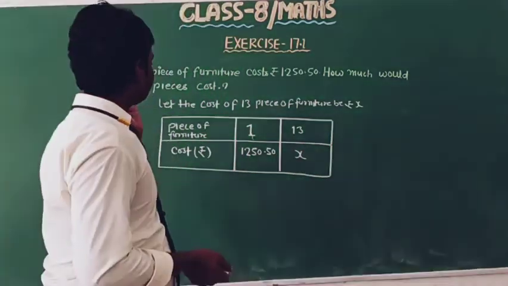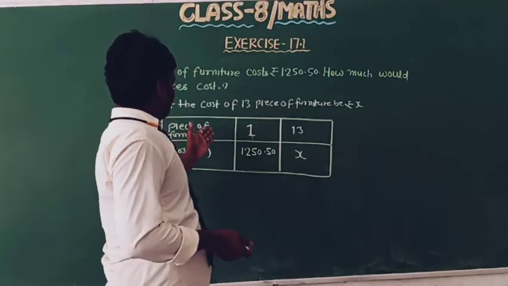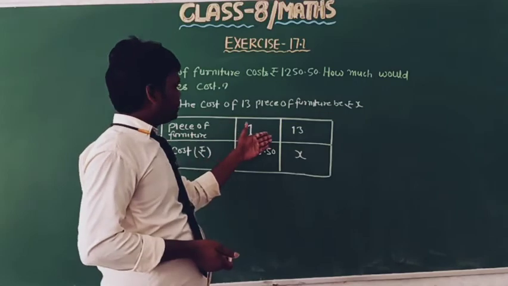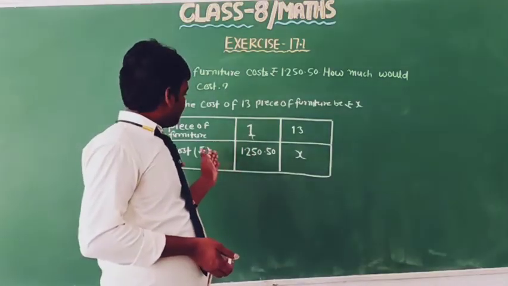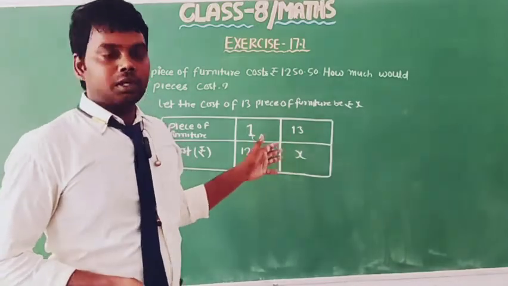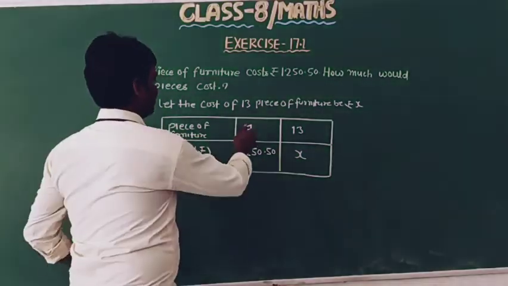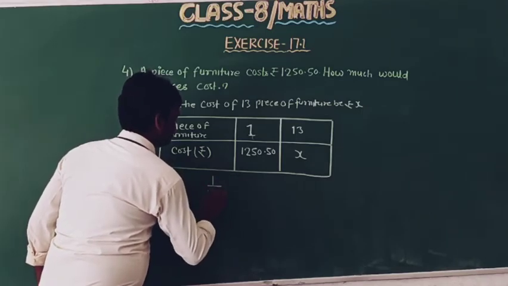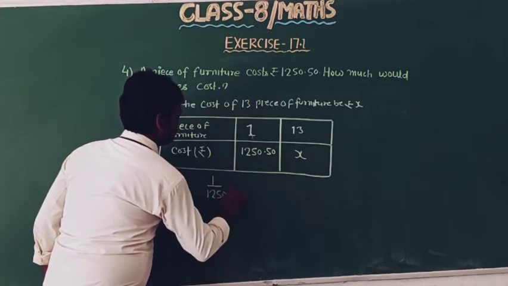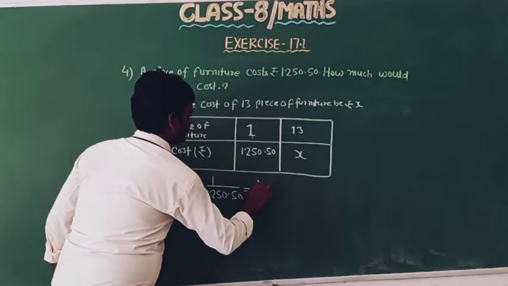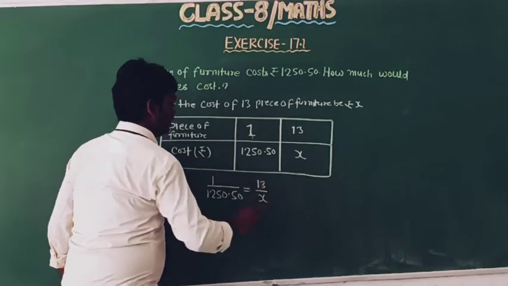Now here we can see clearly, the number of pieces of furniture increases, then the cost also increases, therefore this is a direct variation. So now we can write 1 upon 1250.50 equal to 13 by x.